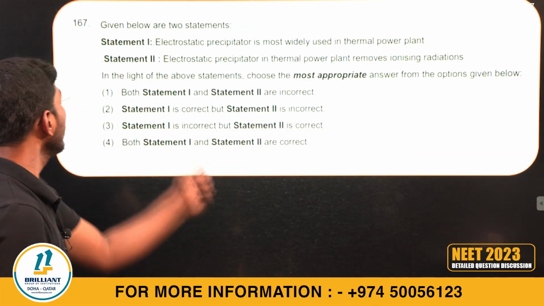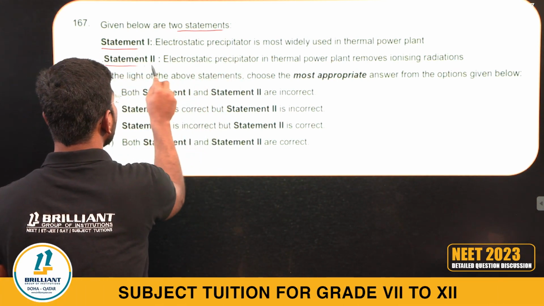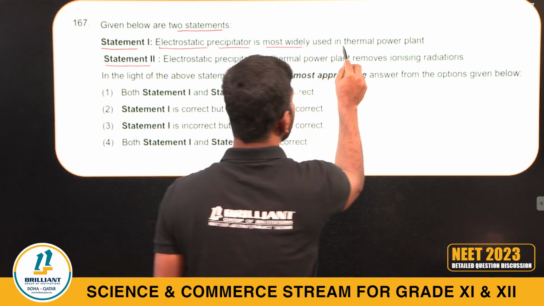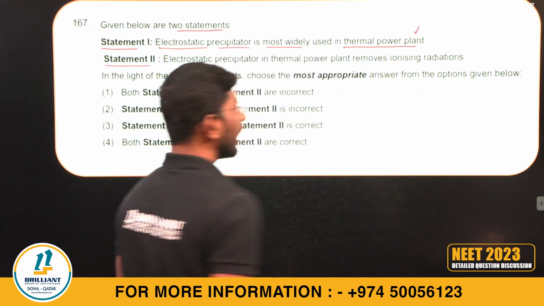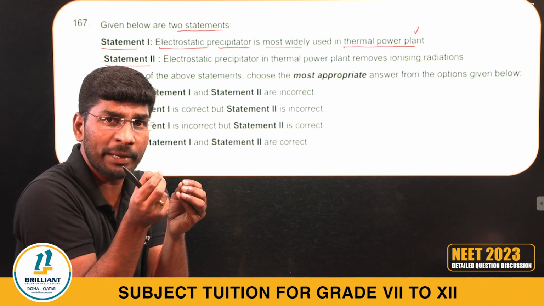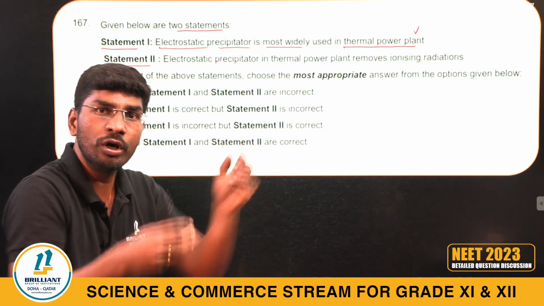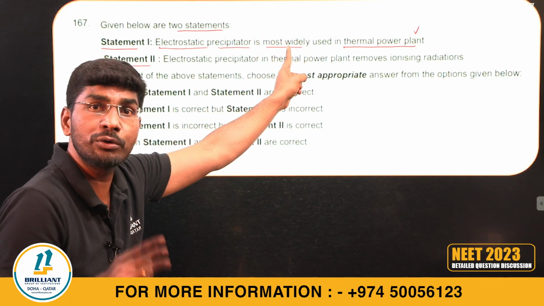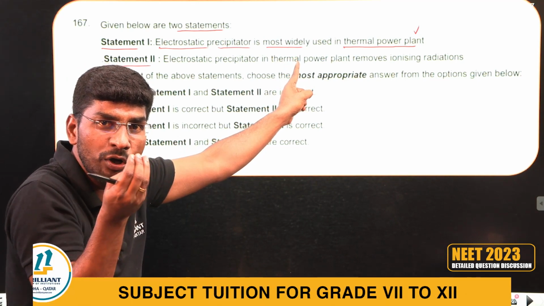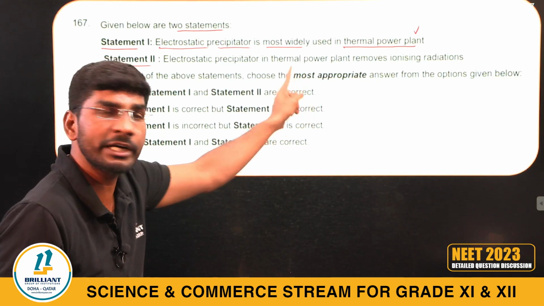167. Given below are two statements, statement 1 and statement 2. Electrostatic precipitator is most widely used in thermal power plants. Statement correct. To remove what? Microparticles, very small particles below 2.5 micrometers. To remove these, electrostatic precipitators are essential. Do you remember, in the environmental issues chapter I told you that particles below 2.5 micrometers are very dangerous; they damage our respiratory system.